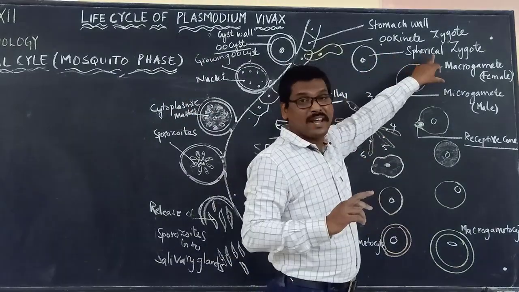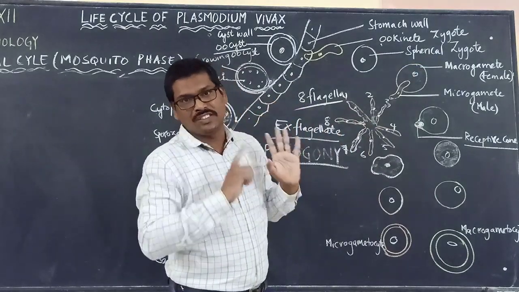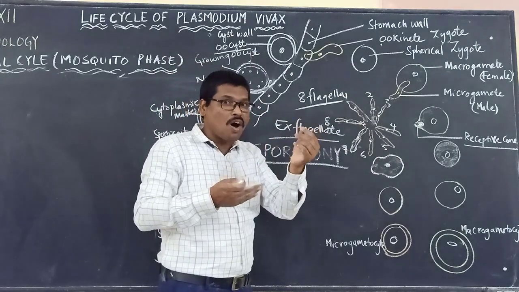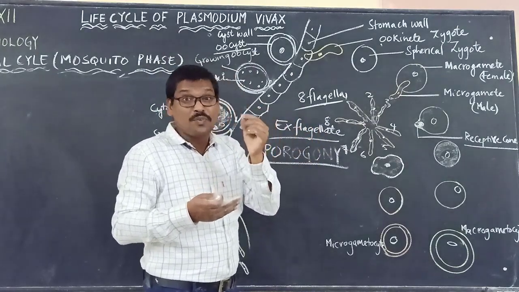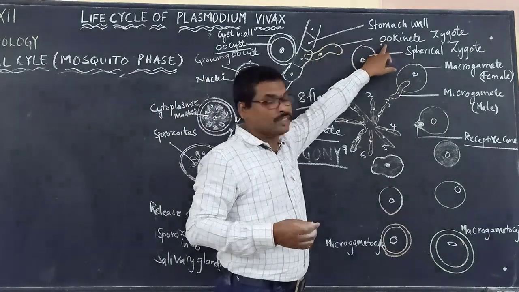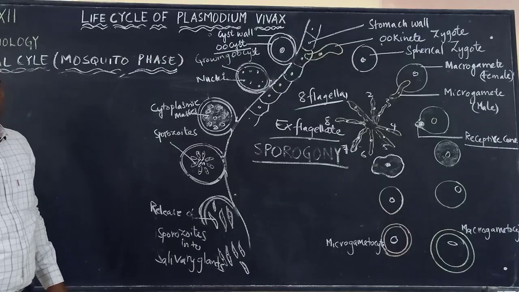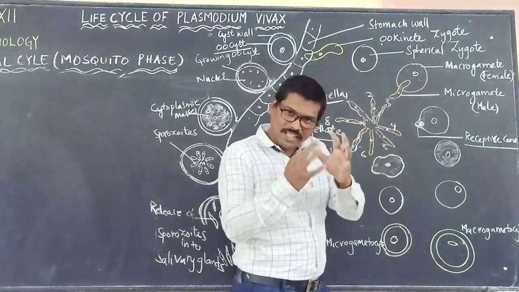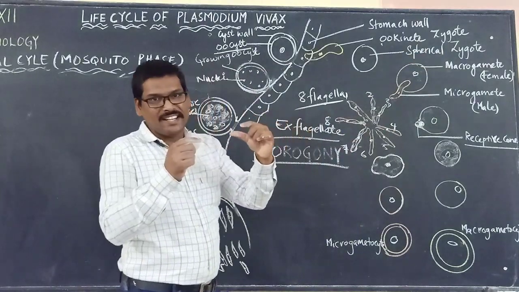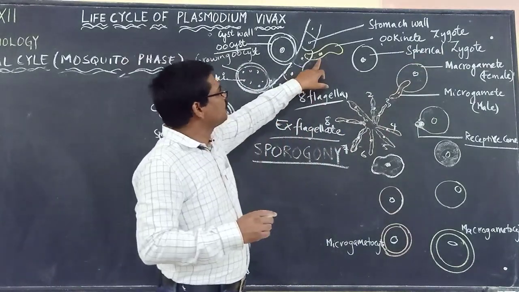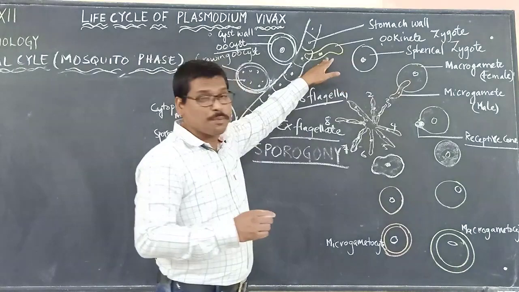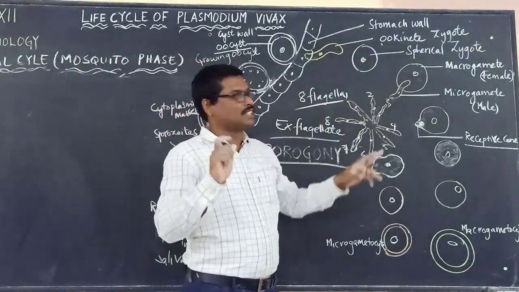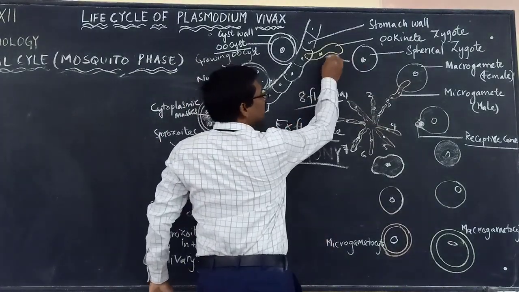Now they fused and formed the zygote, which is spherical, round in shape. And this zygote slowly transforms into a slender, motile, vermiform structure called what? Ookinete. It is forming as ookinete, or otherwise we are calling it the ookinete zygote, because the zygote itself is becoming a long, slender, motile, vermiform structure called the ookinete. And for this transformation, how much time can it take? It will take about 18 to 24 hours for its transformation.